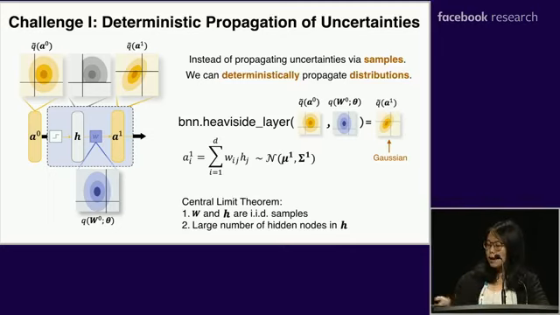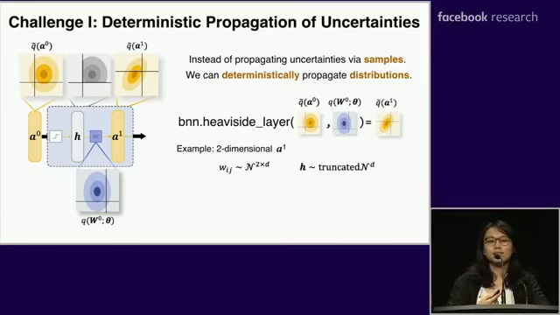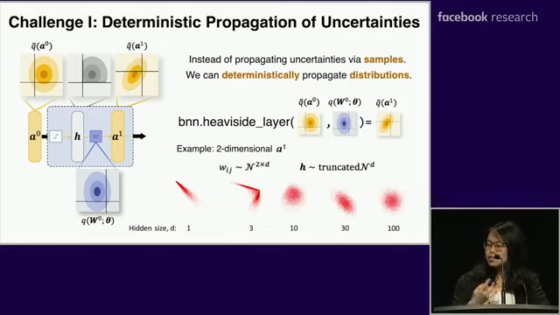So here is a simple illustrative example for this central limit theorem for a two-dimensional A1. Suppose W is from a two-dimensional Gaussian and H is from a truncated Gaussian. If we have only one hidden node, this will be the distribution of A1. But if we keep increasing the hidden size D up to, say, 100, now A1 looks pretty much like a 2D Gaussian. So this is saying, using the central limit theorem, we can approximate the distribution of A1 with a closed-form Gaussian.